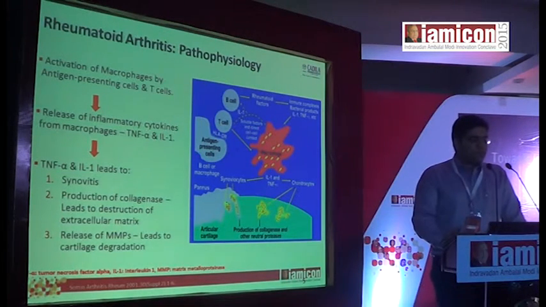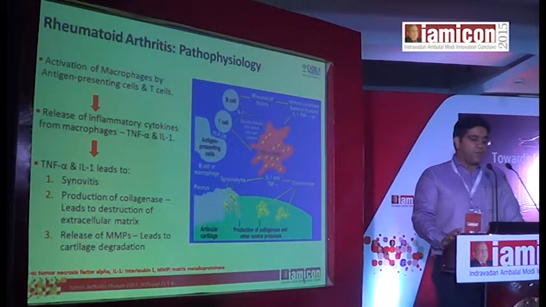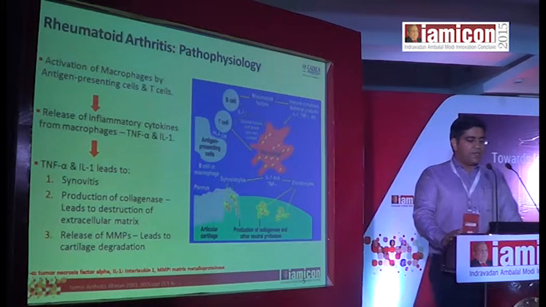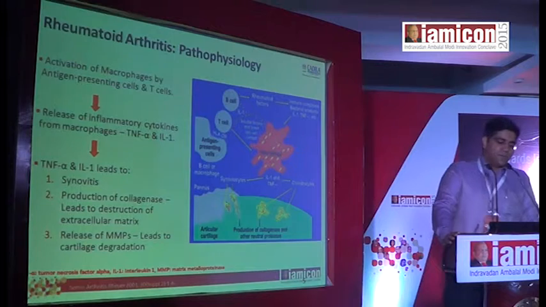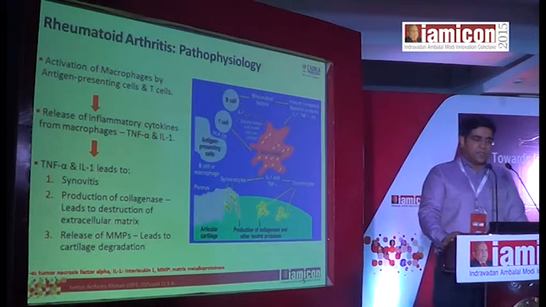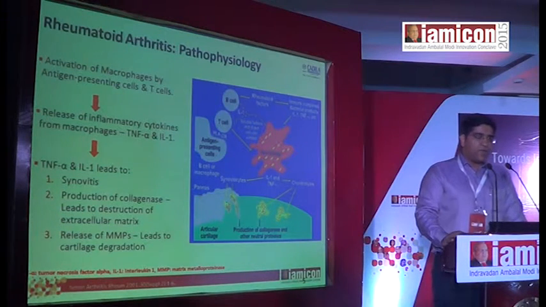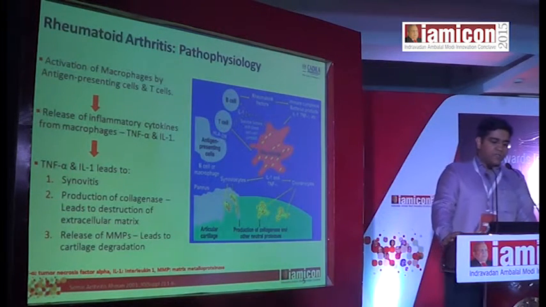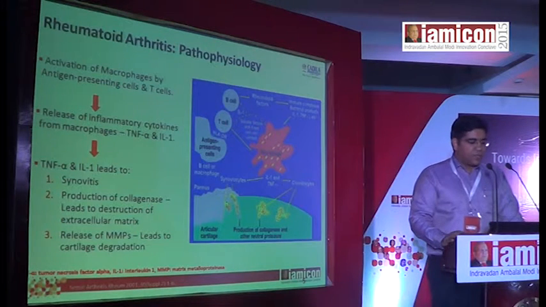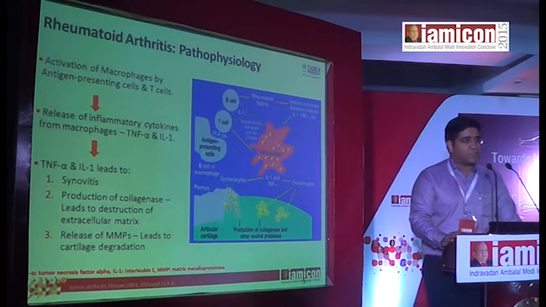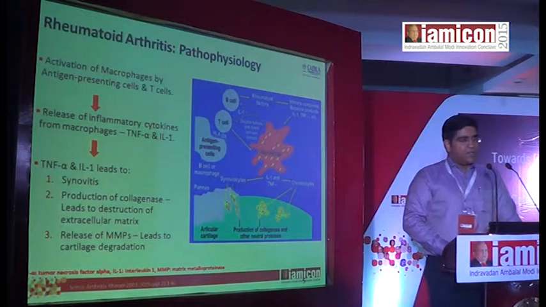In brief, rheumatoid arthritis pathophysiology involves the release of inflammatory cytokines from macrophages. These cytokines are released when the macrophages are presented with T cells and antigen presenting cells. These inflammatory cytokines, TNF alpha and interleukin 1, lead to synovitis, production of collagenase leading to destruction of extracellular matrix, and release of matrix metalloproteinases, which leads to cartilage degradation.